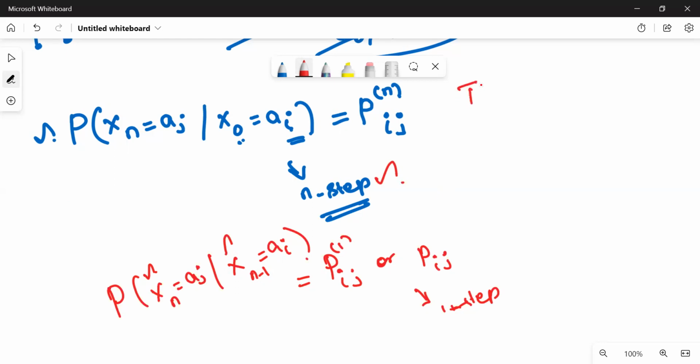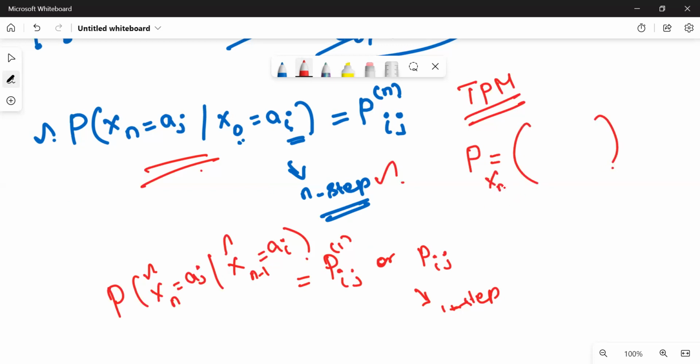Then what is the transition probability matrix? All these transition probabilities we have discussed: n-step transition, two-step transition, one-step transition. The collection of all these transition probabilities, put in rows and columns as an array, we write in the form of a matrix. We call it the transition probability matrix, from the n minus 1th state to the nth state. Generally, the transition probability matrix is denoted by P, which talks about transition from the previous to the next state.